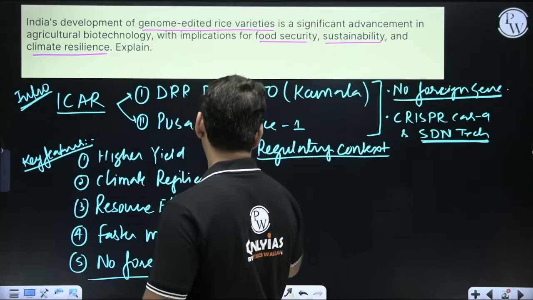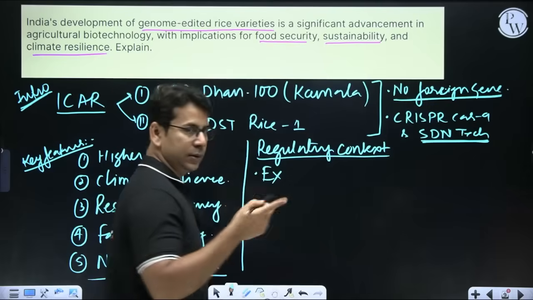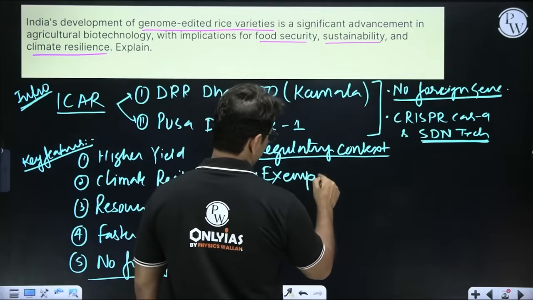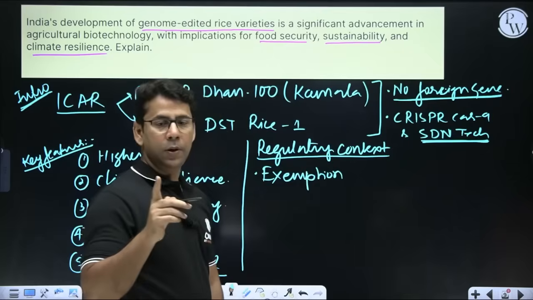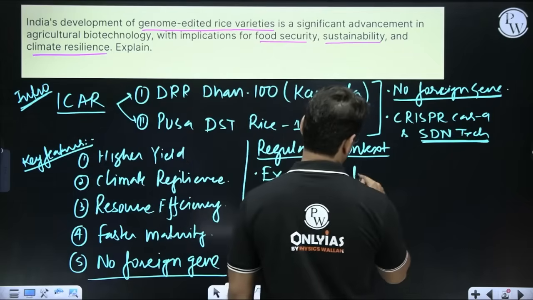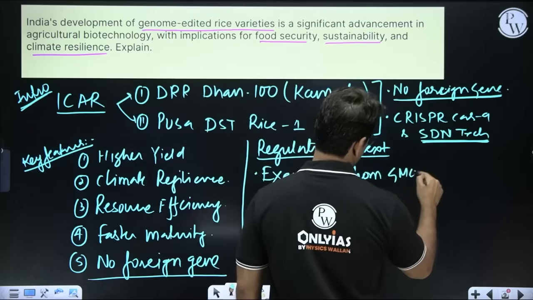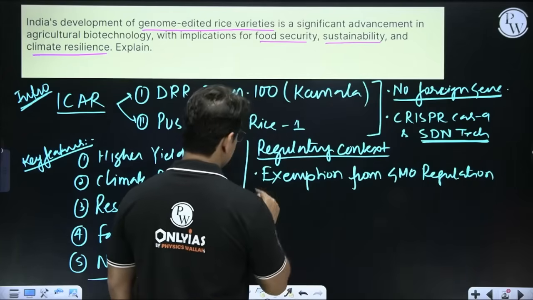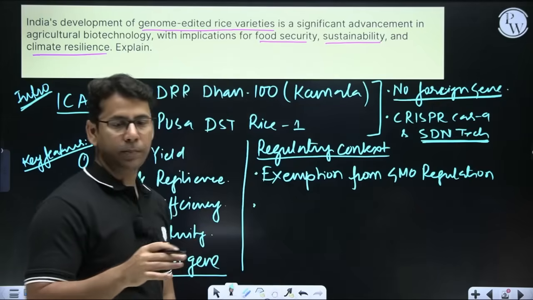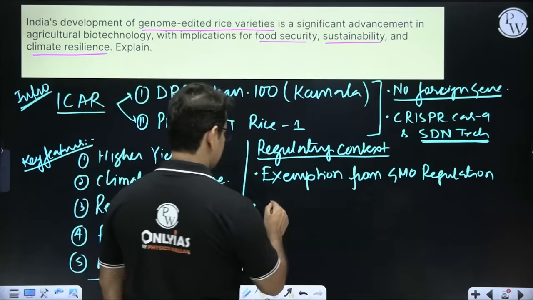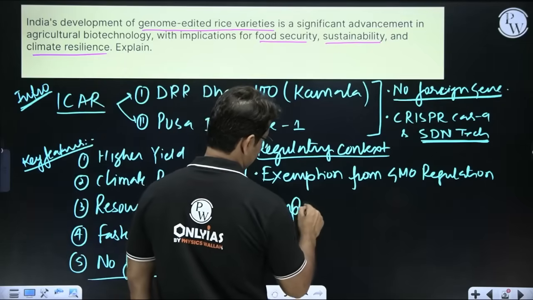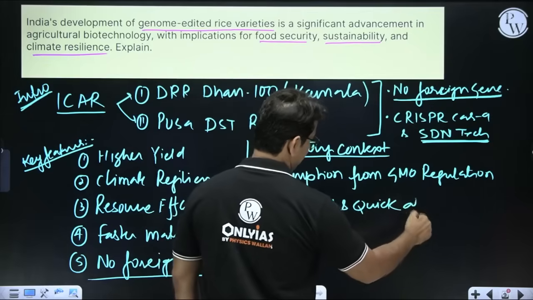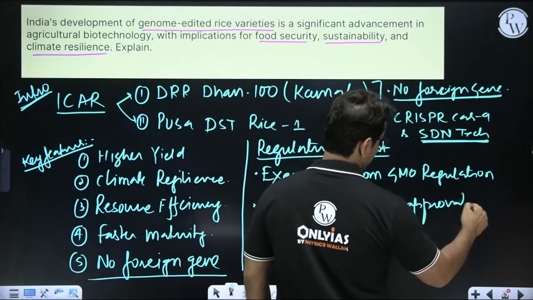And that is what? Exemption from GMO regulation, right? Not total exemption, but partial exemption. Second thing that we can write, about the simplified approval process. Simplified and quick approval process.